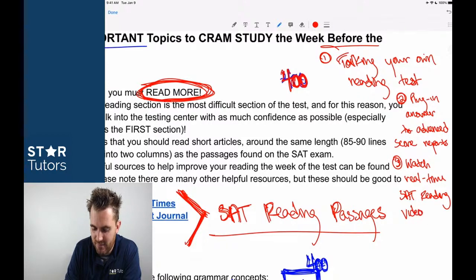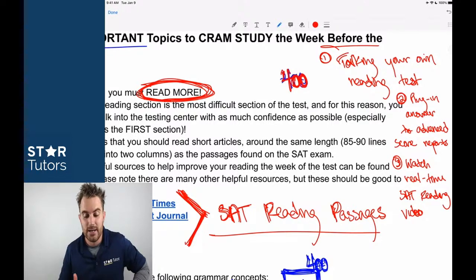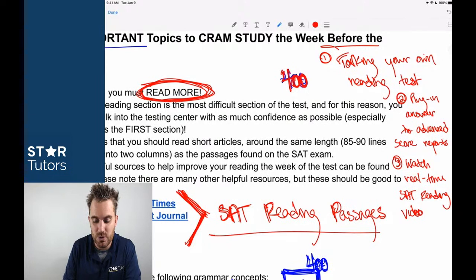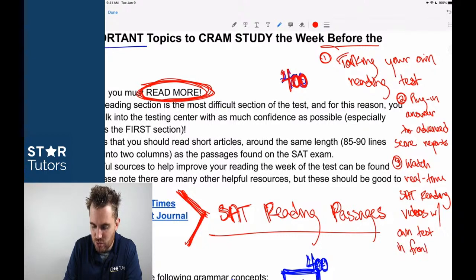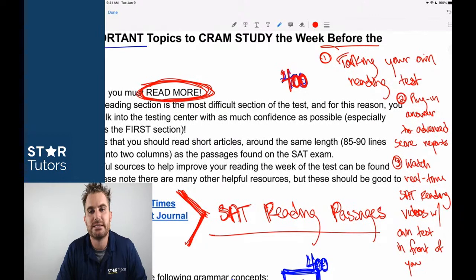And like I said, there's 8 videos there, so I highly doubt any of you will be able to take all 8 practice sections, but maybe you've taken some of them already. So watch real-time SAT reading videos with your own test in front of you, right? Because if you do those things, guys, the reading section is so much about strategy and staying calm. If you're able to see somebody else take the reading section in real time and understand the time constraints and the stress and all the things that go into the reading section, I promise you, you'll come out of that practice feeling so much more encouraged.